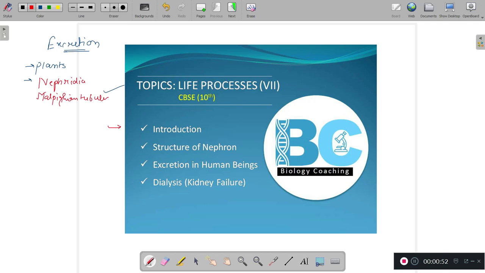Now we know that excretion is nothing but the removal of toxic substances from the body, because if the toxic substances get accumulated in the body, then they will create harm. So the harmful substances and the substances which are exceeding their limit should be removed from the body, and that is why excretion is there, which is through the excretory system. We are provided with the excretory system.